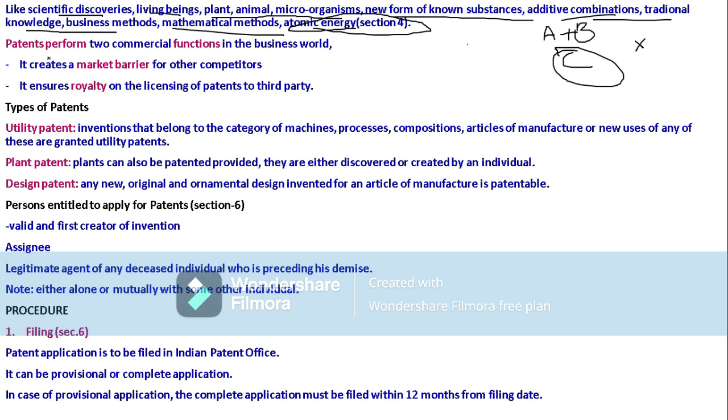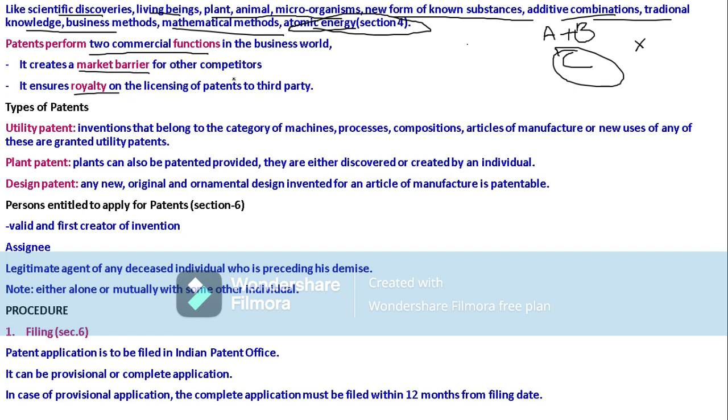So a patent performs two commercial functions. What are those two commercial functions? One is that a patent creates a market barrier, and the other one is the royalty. So what does market barrier mean?